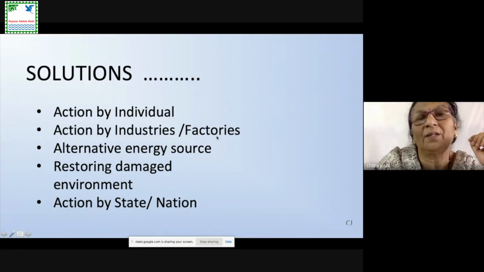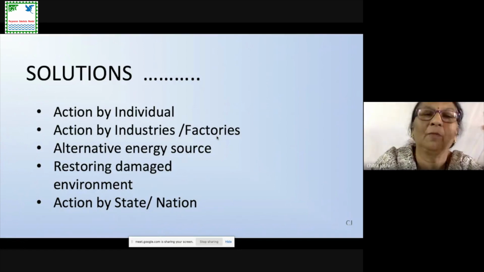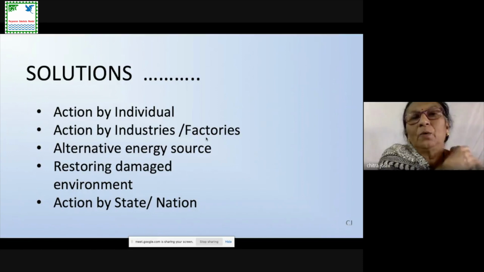Now, action by industries and factories. Industries and factories are also throwing tons of gases into the atmosphere. This can be reduced if these gases, before going to the atmosphere, are dissolved in water and then allowed to go into the atmosphere. It will reduce the quantity of these gases in the atmosphere.